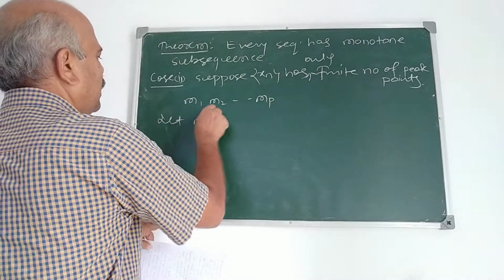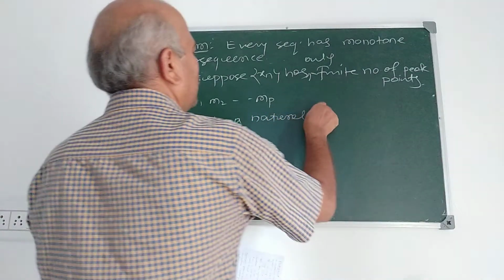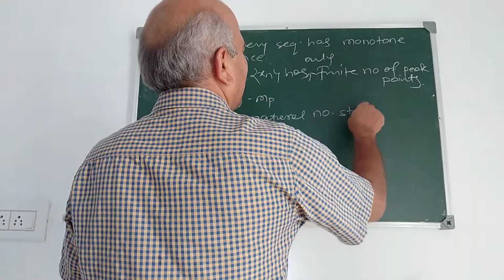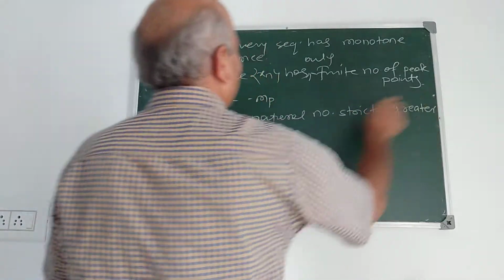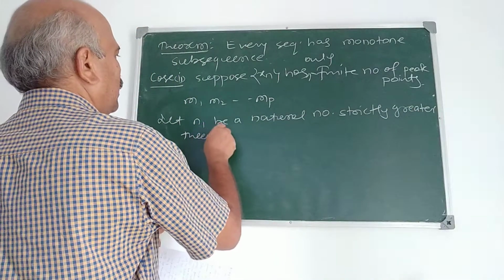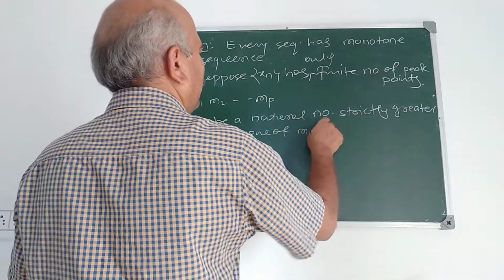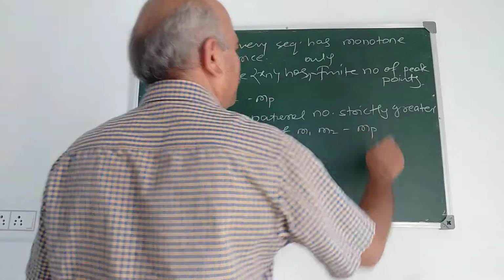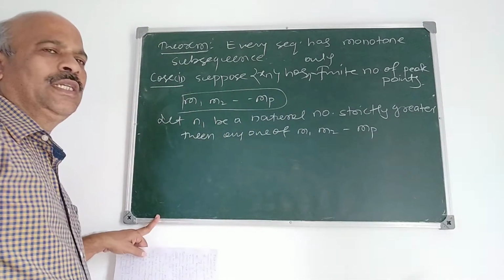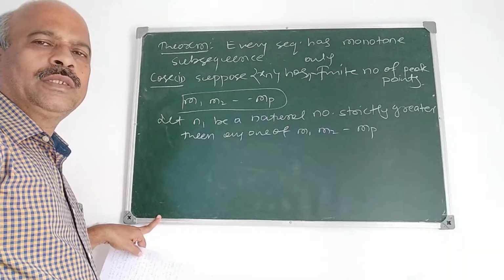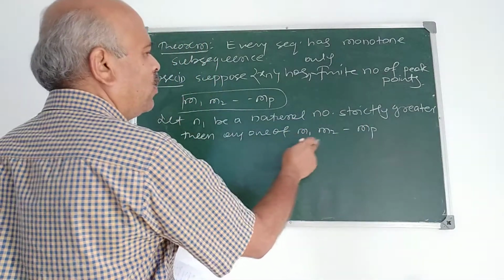Let n1 be a natural number strictly greater than any one of m1, m2, etc., mp. See, these are the peak points here, and they are finite in number. Suppose n1 is a natural number strictly greater than m1, m2, mp.